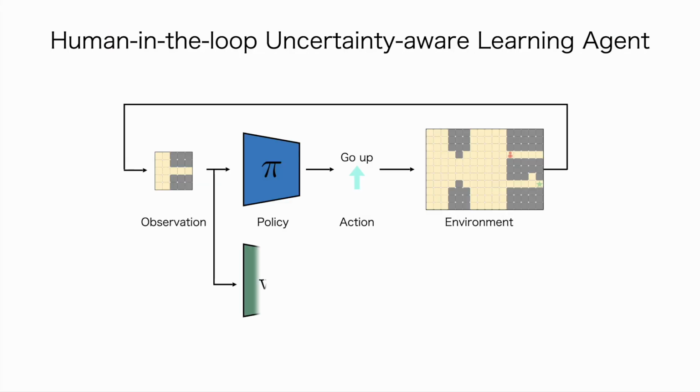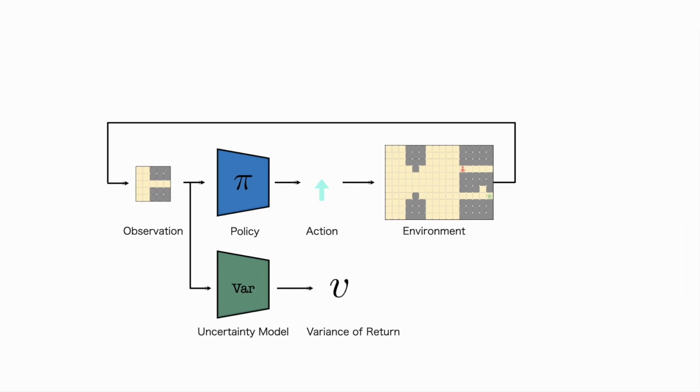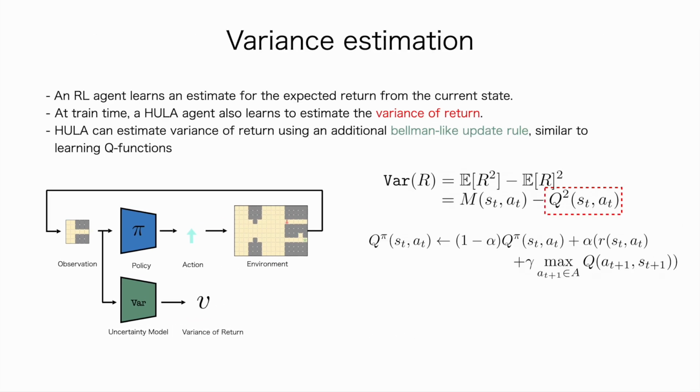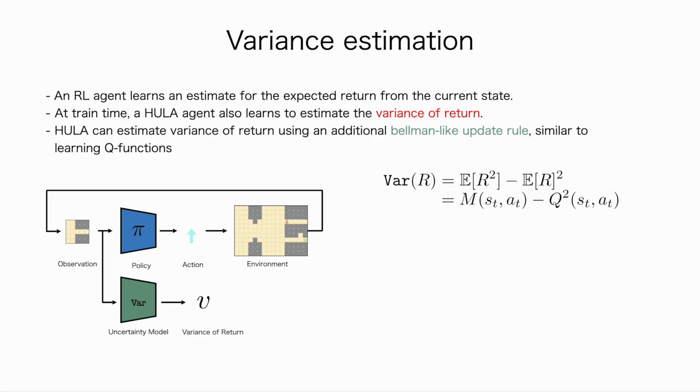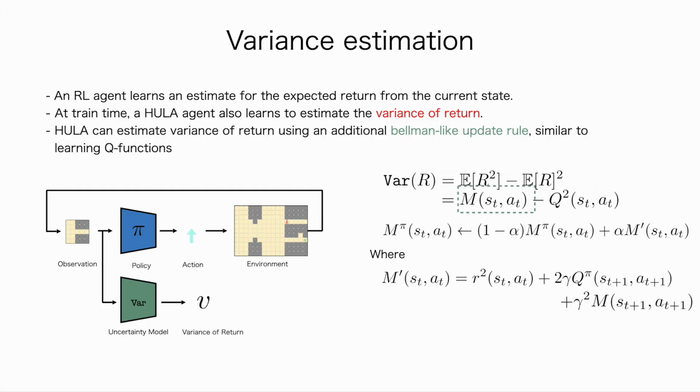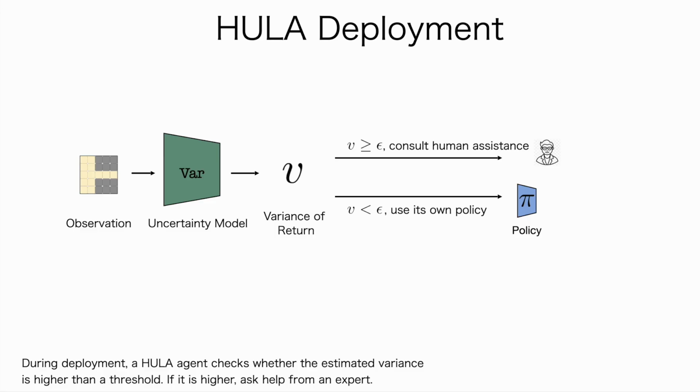In this work, we use variance of returns to quantify uncertainty, since it gives direct information about whether the agent is uncertain about its outcome in terms of task performance. Building on Q-learning, which learns an estimate of the expected return from the current states, HULA additionally uses Bellman-like update rules for variance estimation. This is similar to Q-value estimation. During deployment, a HULA agent asks for human assistance if the estimated variance is higher than a threshold.